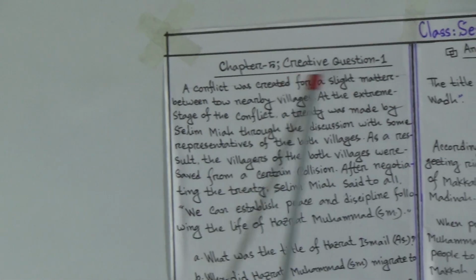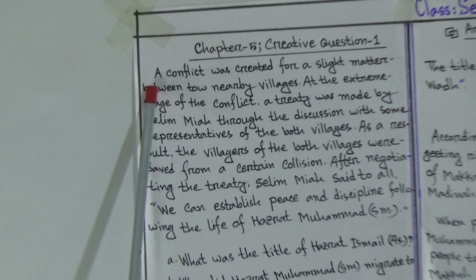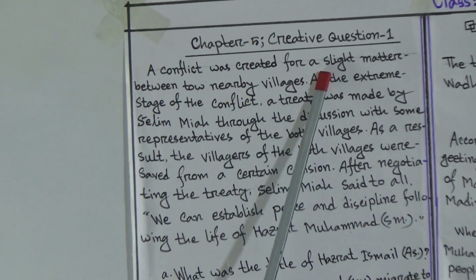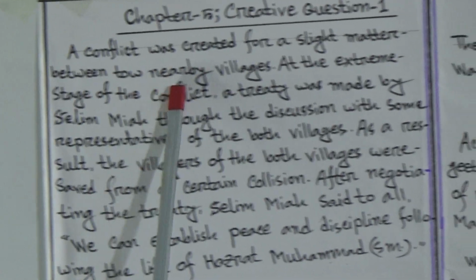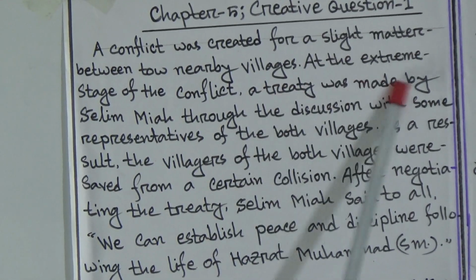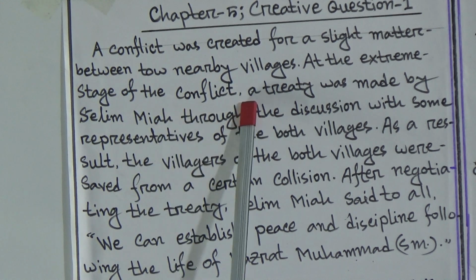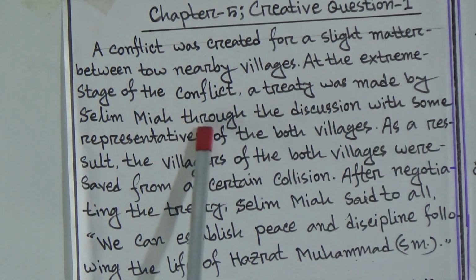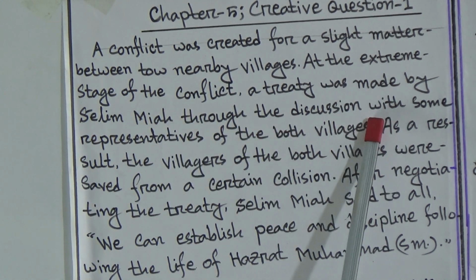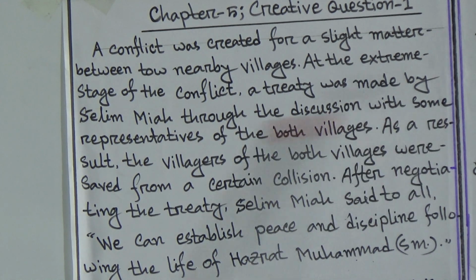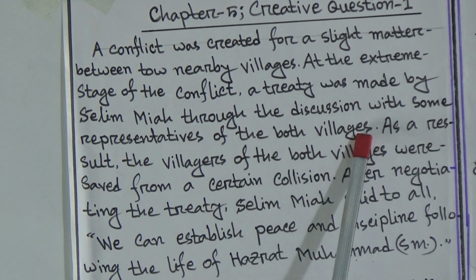Chapter 5, Creative Question 1. A conflict was created for a slight matter between two nearby villages. At the extreme stage of the conflict, a treaty was made by Selim Mia through discussion with some representatives of both villages.